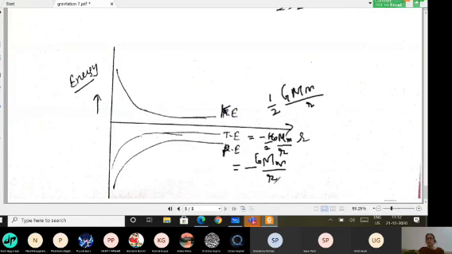So you should be able to do the graph plotting for the variation of kinetic energy, total energy and potential energy with distance, and you need to keep these results in your mind for solving the numericals as well.